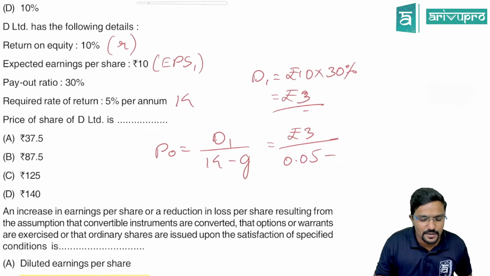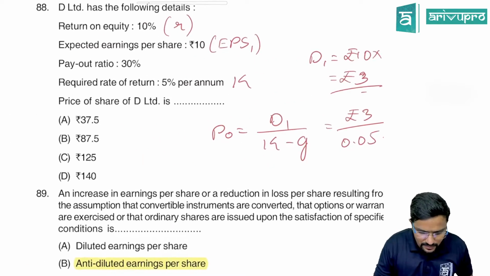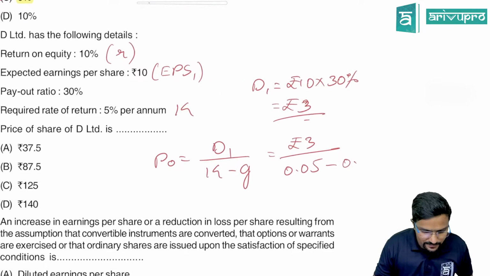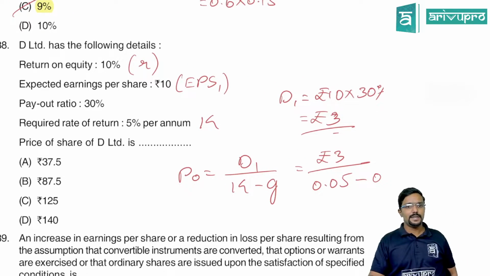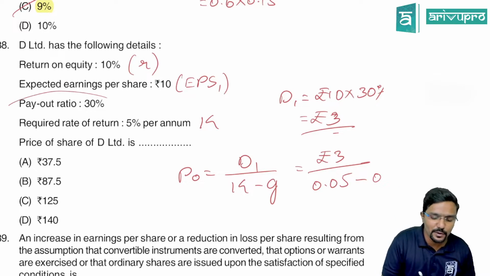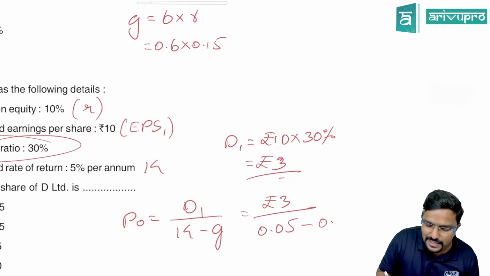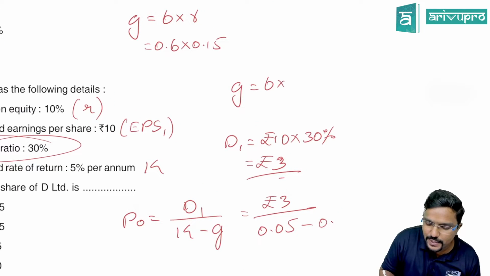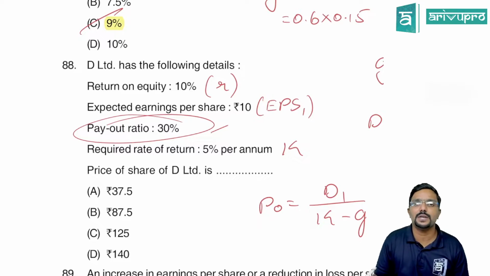G is return on equity. R they have given. G we have to calculate. It is not given. Return on equity R. Retention ratio will be 70%. When payout ratio is 30%, retention ratio will be 70. So let me calculate G also, which is B into R. Retention ratio, as I told you guys, dividend payout ratio is 30%.